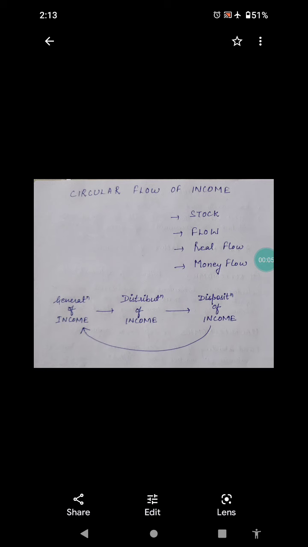Hello friends, this is lesson number 2 in the economics series. In this lesson, we will study the circular flow of income.